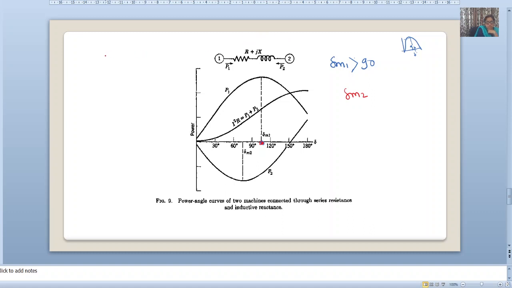Why is it called positive resistance? One machine is connected to the second machine, and in between them resistance and inductance are connected. We write z as r plus jx, so it is plus r, so it is positive resistance and inductance, and in this case theta 12 is less than 90.